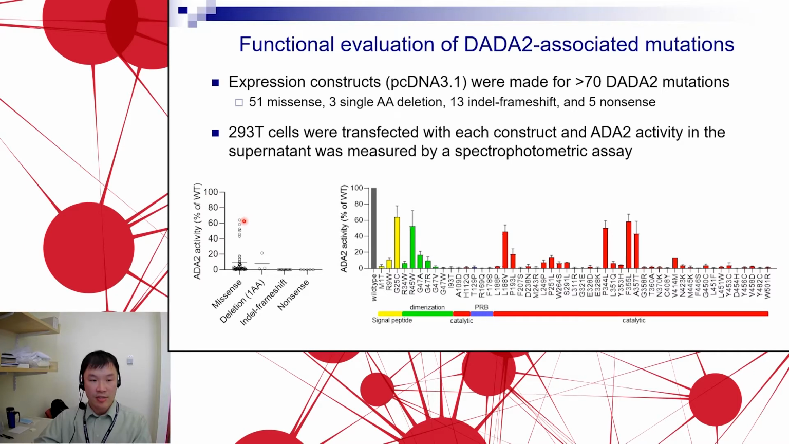We can see here the missense mutations seem to have a fairly wide range. There are many hypomorphic missense mutations that retain activity as high as the 60-65% range, and also many that have some residual activity in the 10-20% range. Versus the insertion deletions and nonsense mutations have no residual activity at all, as you may expect.